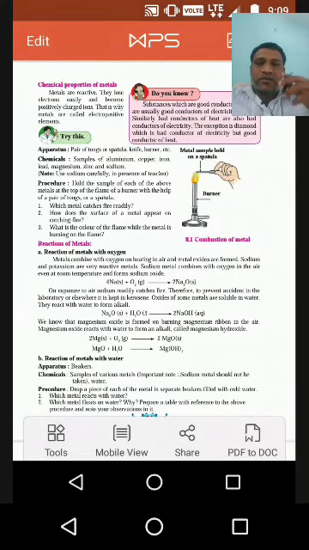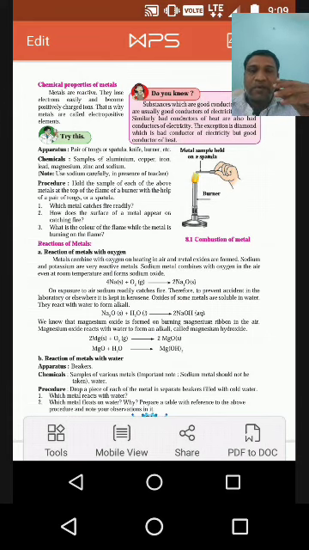Good morning, class. Today we are going to learn lesson number 8, metallurgy. Before starting this lesson, we should know what a metal is, what a non-metal is, and what their properties are. Metals show the properties of malleability, ductility, and luster. Metals have a tendency to lose electrons, and non-metals have a tendency to accept electrons. So let us start with the physical properties of metals.